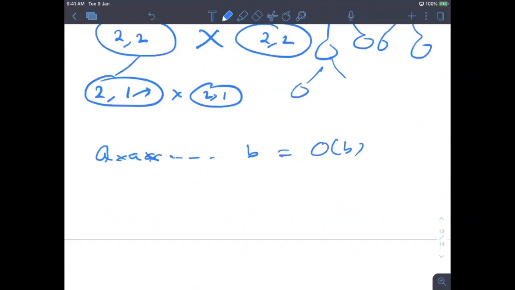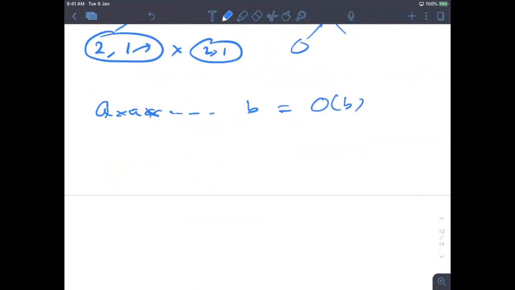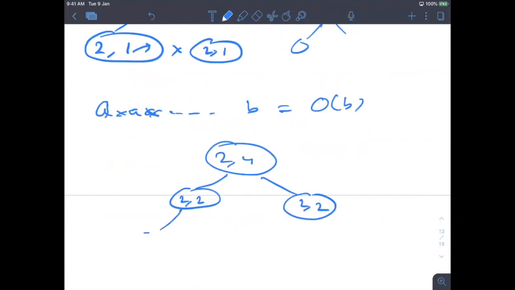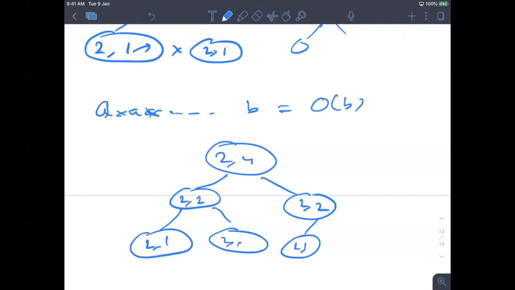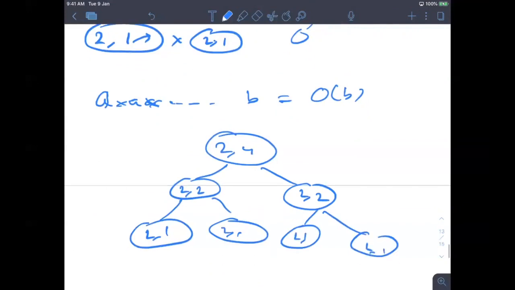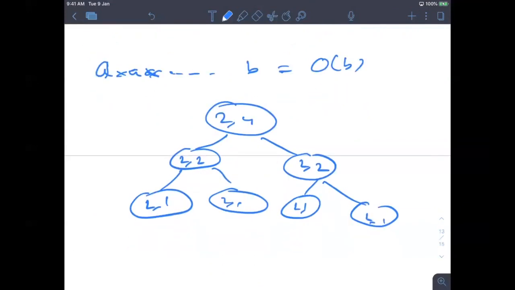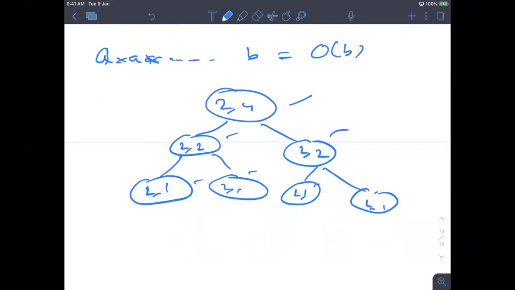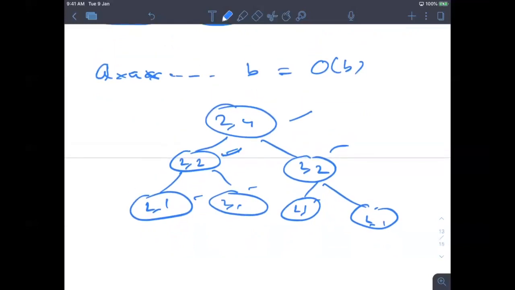So now let me make some simple code. Let's say you have to calculate 2 power 4. I'm just making a complete tree, with depth log B: 2 power 1, 2 power 1, 2 power 1, 2 power 1. So this is a tree. Basically, to calculate 2 power 4, each node is an instruction. So 1, 2, 3. So you are still calculating everything, right? So what are we optimizing?